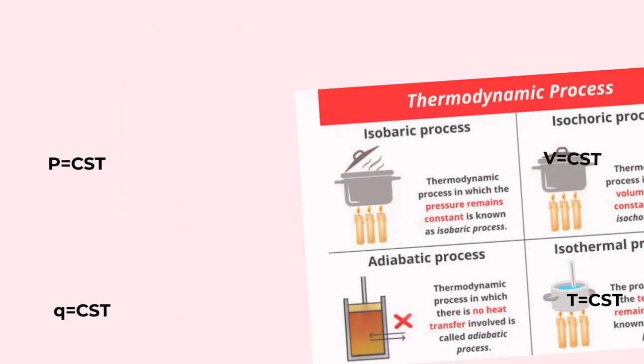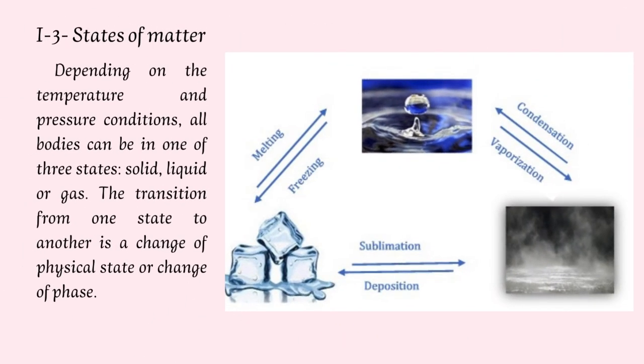State of matter. Depending on temperature and pressure conditions, all bodies can be in one of three states: solid, liquid, and gas. Transition from one state to another is a change of physical state or change of phase.